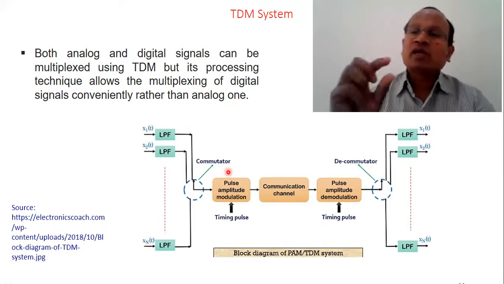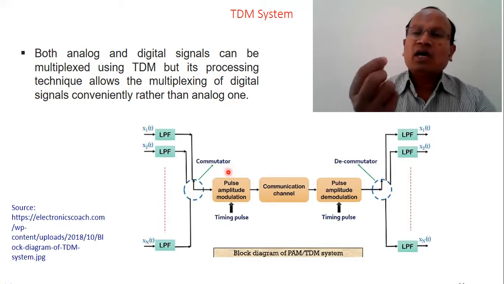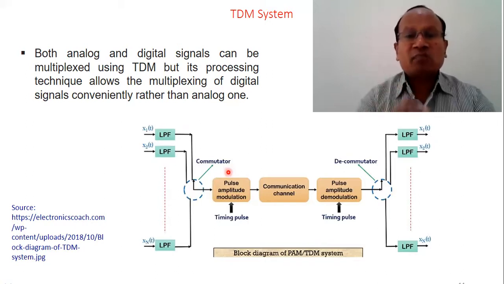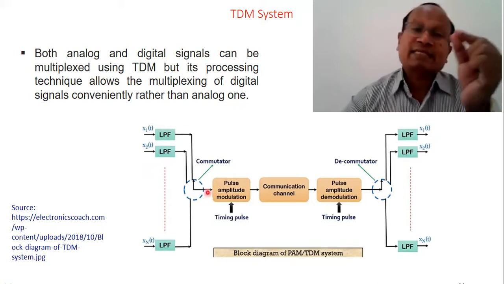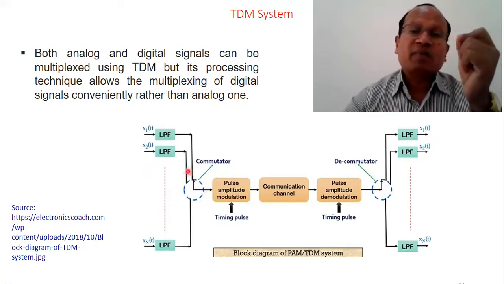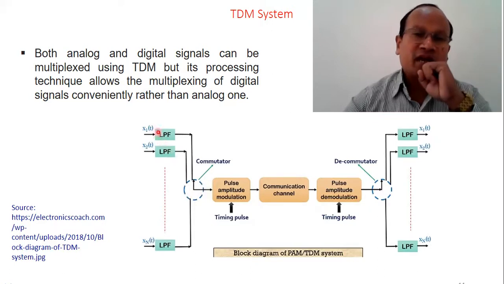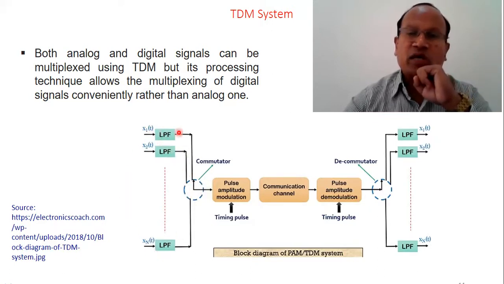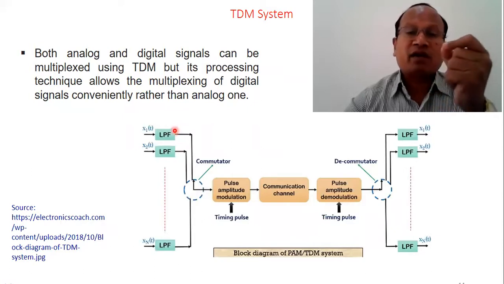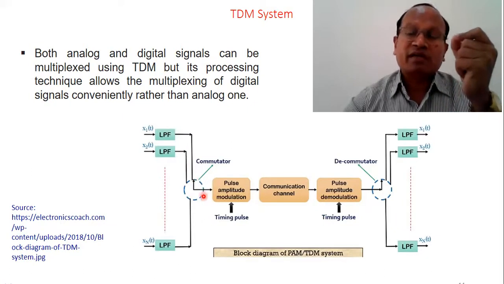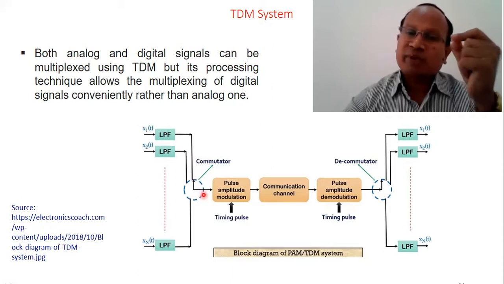As I told you, the commutator will allow a fixed time slot to each message stream. The signals are now obtained in the form of pulses, because time domain signals are directly passed through LPF. A particular time slot of the time domain signal will be allowed, and it is passed to the commutator, so it is passing the signal in the form of pulses.